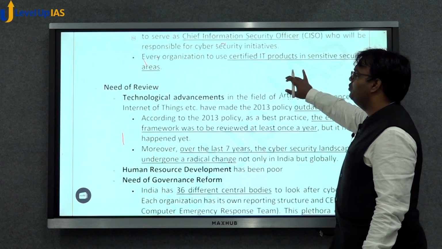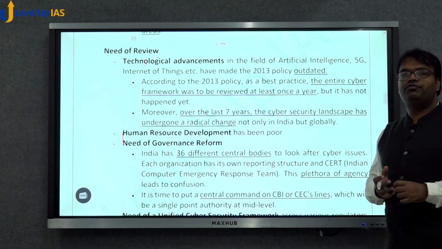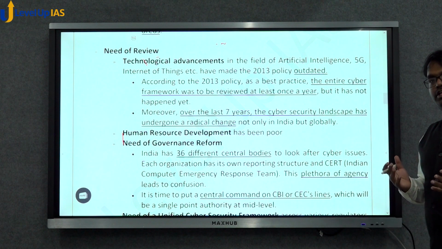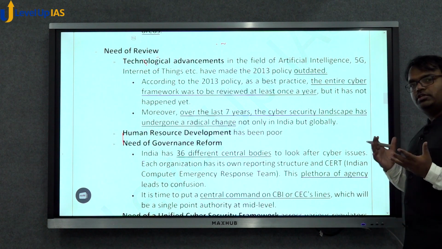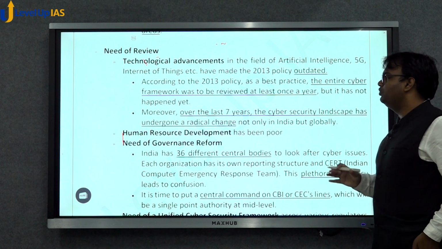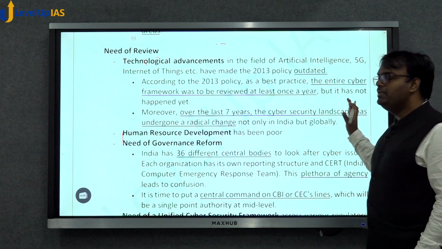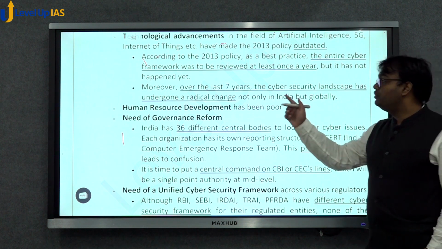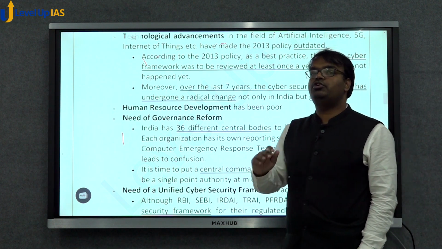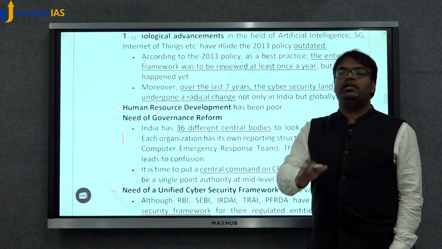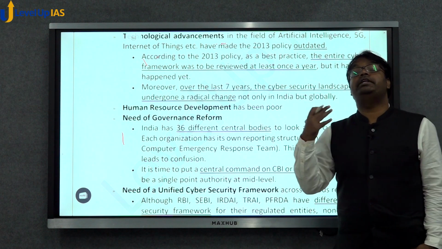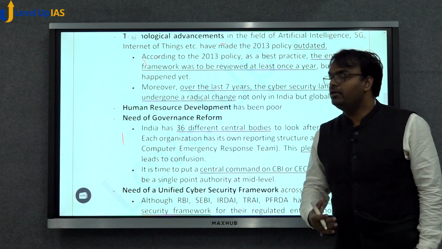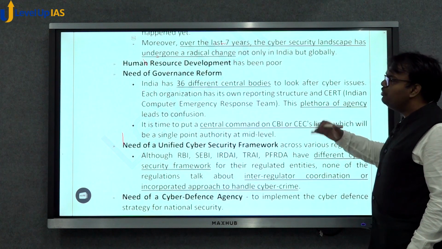But other than this too, technological advancement in the field of artificial intelligence, in the field of Internet of Things, have been made since 2013, and this policy which was made in 2013 has not kept these things in mind. So over the last 7 years, the cybersecurity landscape has undergone radical change in the country. Then human resource development, which was one of the focuses of the cybersecurity policy, has not been effective. We know that government agencies do not have enough cybersecurity experts to protect their cyber infrastructure. Then there's also a need for governance reform.